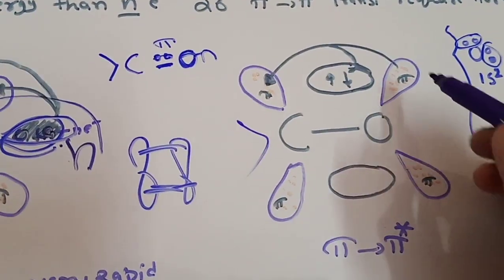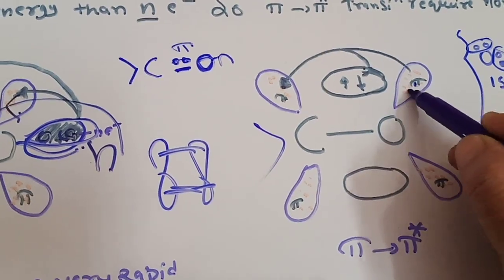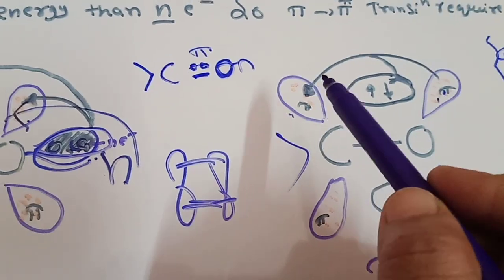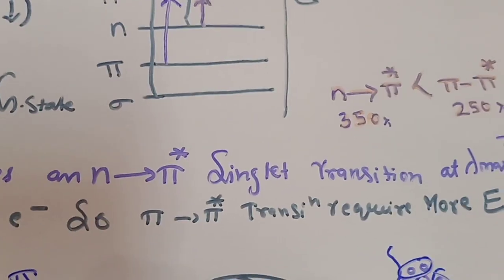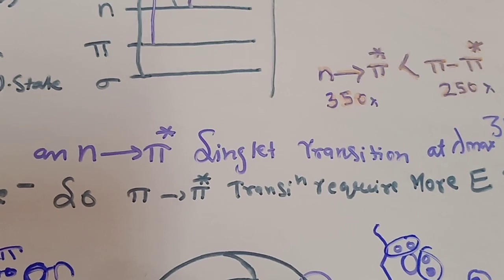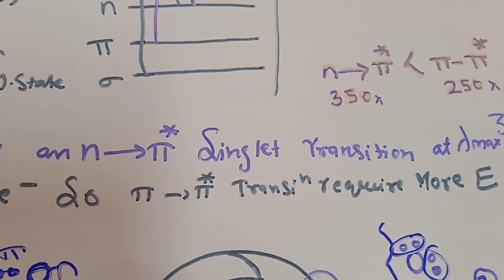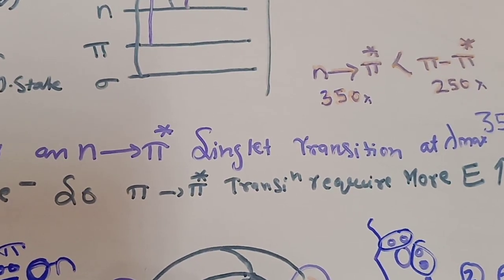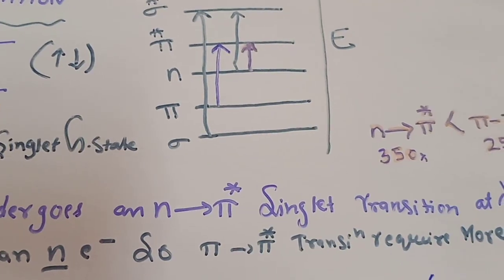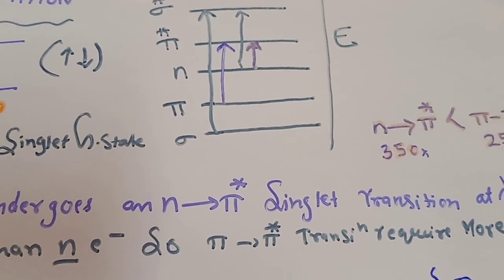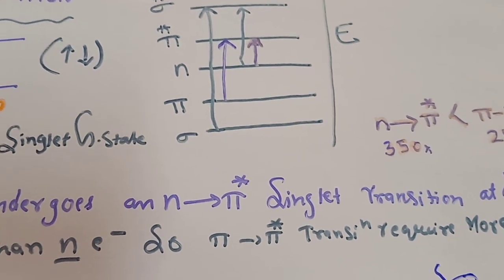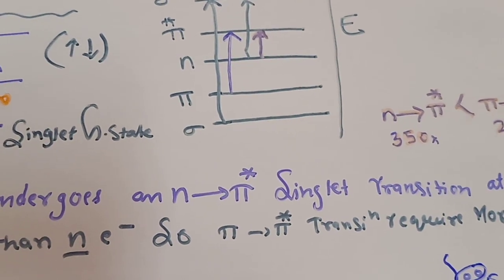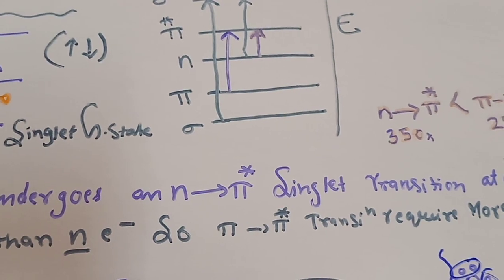And if pi electrons jump from the pi orbital to a higher state, it will be a pi to pi star transition. The n to pi star transition takes place at an absorption of 350 nanometers, and the pi to pi star transition takes place at 250 nanometers. The energy requirement for n to pi star is less than for pi to pi star, so the carbonyl group will favor photoaddition reactions at 350 nanometers.